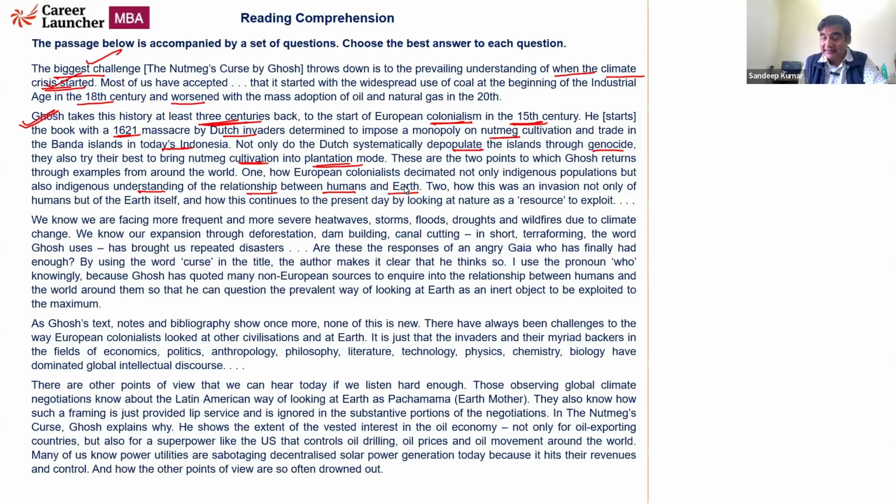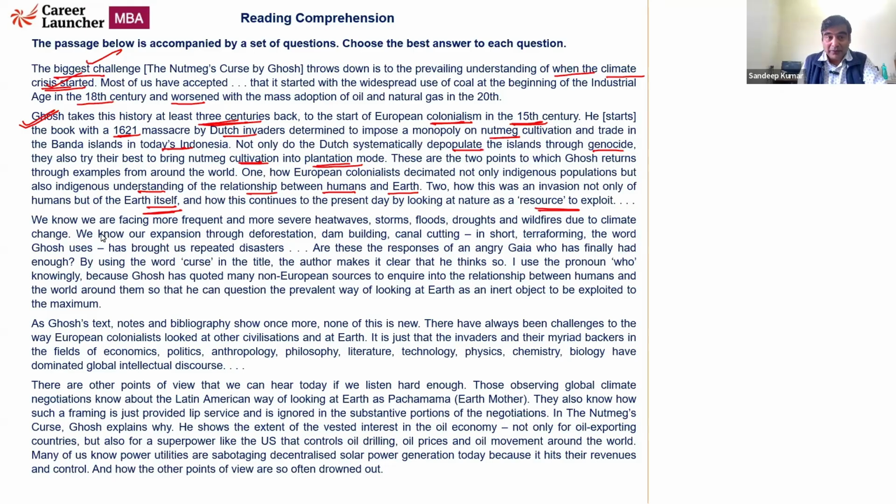The Europeans, the Dutch invaders here specifically, are destroying the forest. As a result, an indigenous understanding of the relationship between man and nature is coming into question. 2, how this was not an invasion only of humans, but on Earth itself. Earth could be looked at as a resource to exploit.